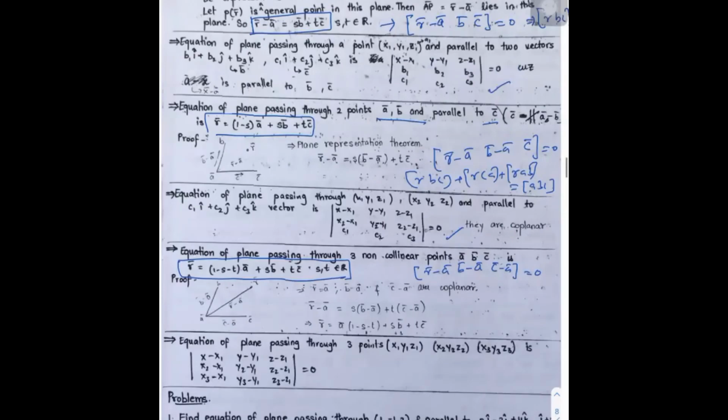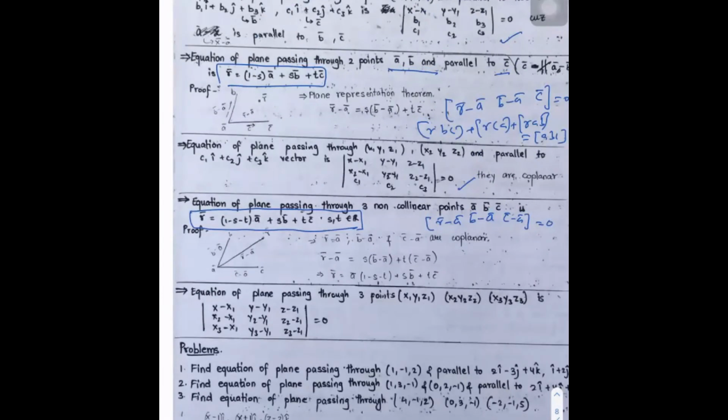Application of this result is Cartesian equation of plane passing through 3 points: x minus x1, y minus y1, z minus z1; x2 minus x1, y2 minus y1, z2 minus z1; and x3 minus x1, y3 minus y1, z3 minus z1 is 0. This part.